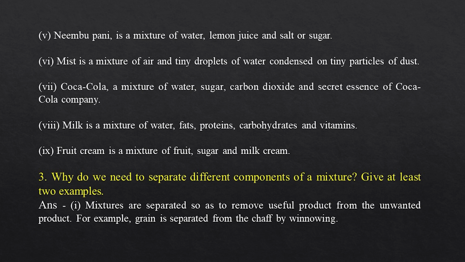3. Why do we need to separate different components of a mixture? Give at least 2 examples. Ans. 1. Mixtures are separated so as to remove useful product from the unwanted product. For example, grain is separated from the chaff by winnowing.